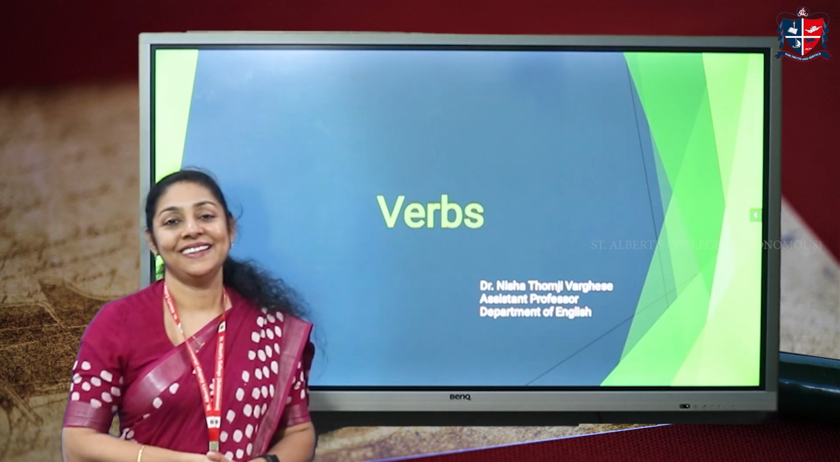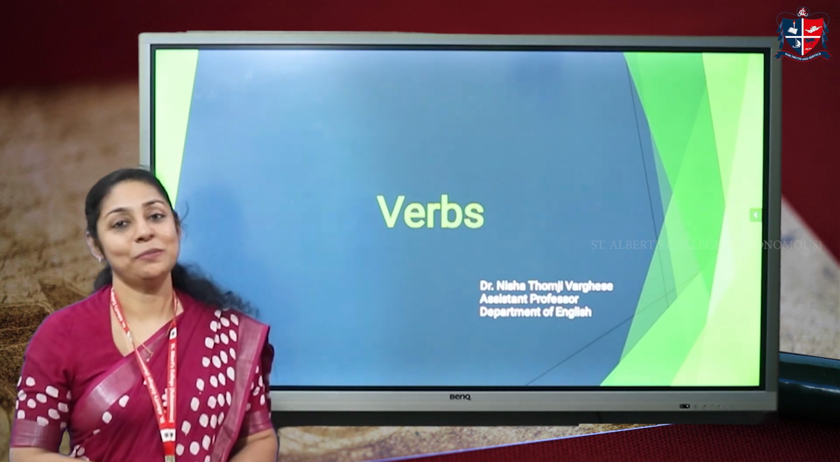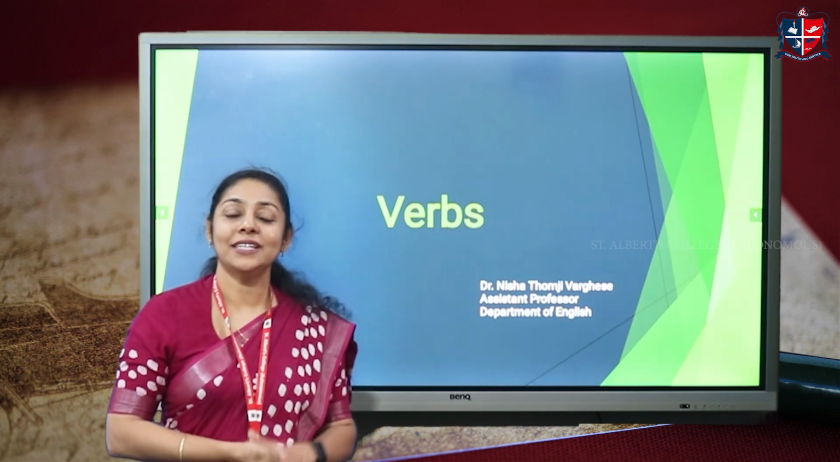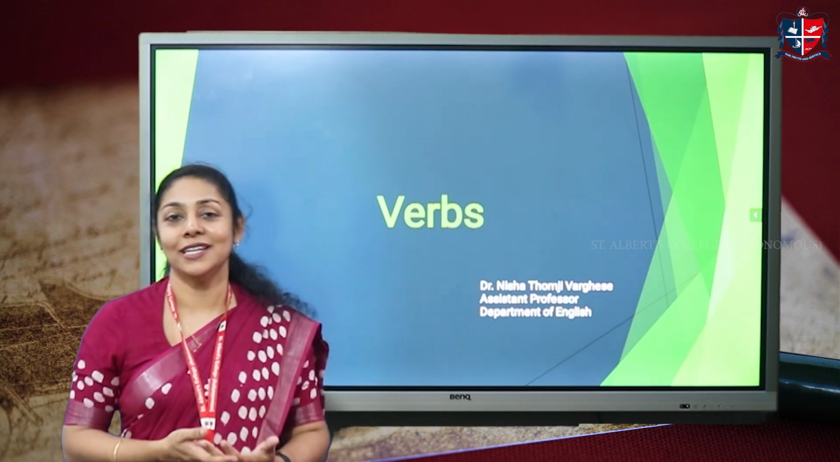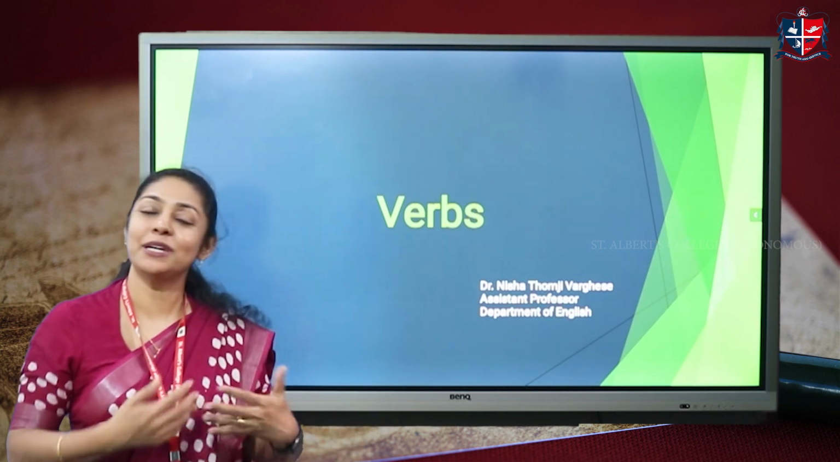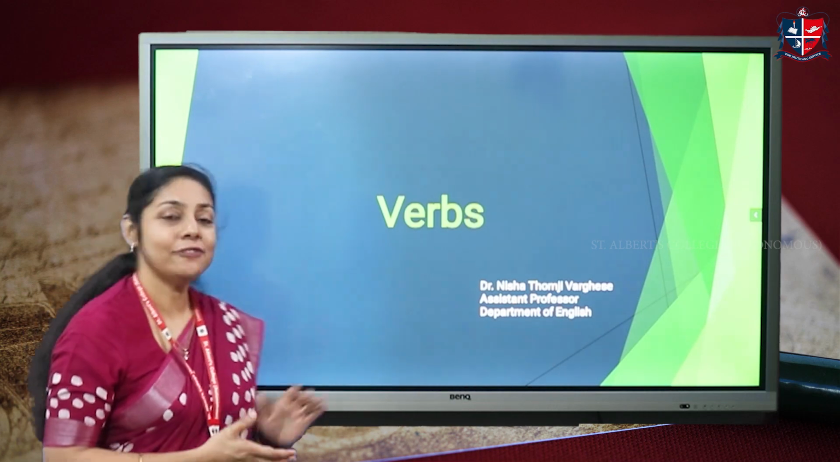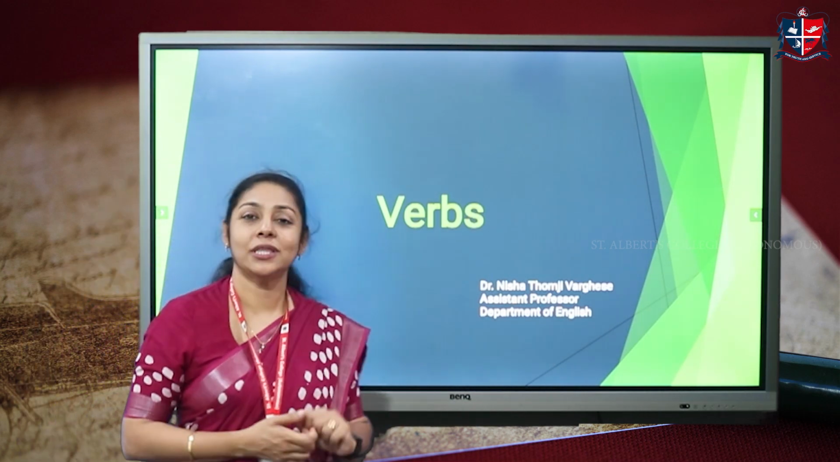Hello everyone. Let's do a little bit of grammar today. I know that grammar is a very difficult topic for many people, but we need to realize that once we get the hang of it, it becomes really simple. So we look at a few topics. Let's start with verbs.